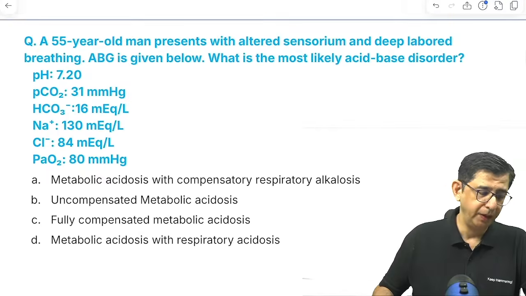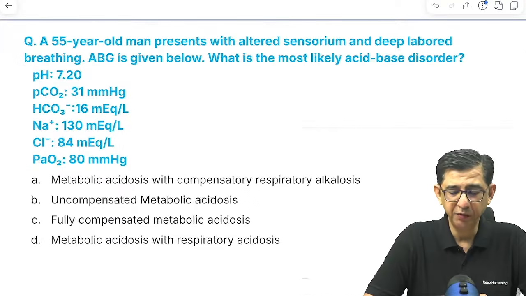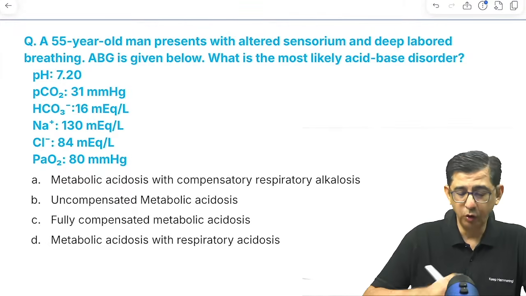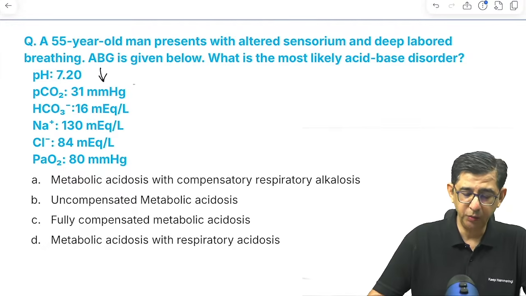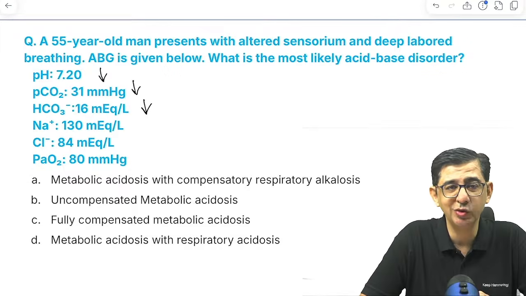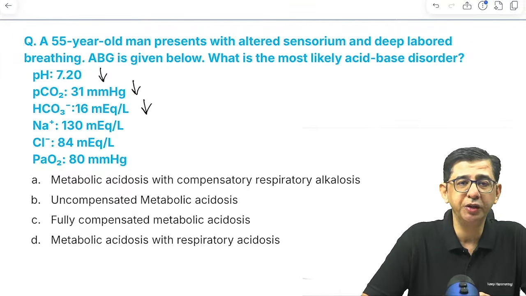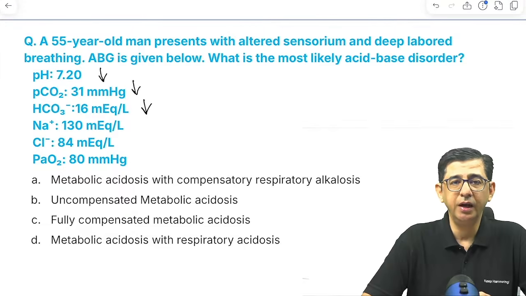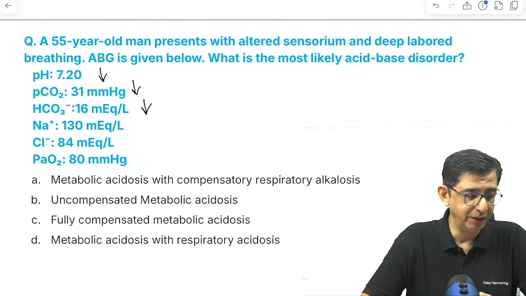Now, a 55-year-old man with altered sensorium, deep labored breathing. ABG is given. All the three values are going down. pH is less, PCO2 is less, bicarbonate is less. So it is metabolic acidosis. If I do a mental calculation, the value of anion gap in the patient is elevated. So this is a high anion gap metabolic acidosis.